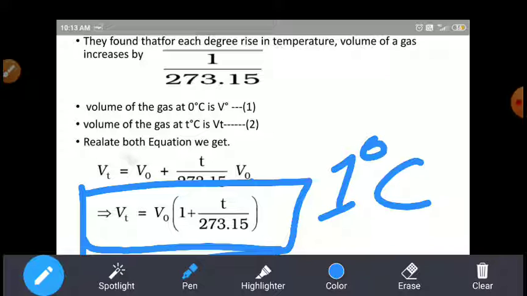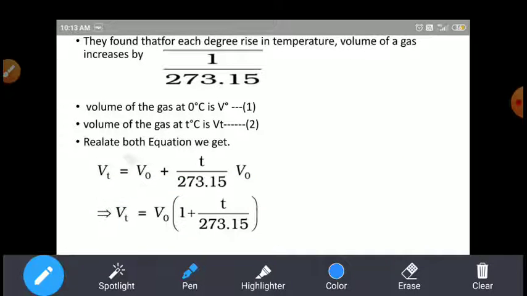Now is it clear, students? For every 1 degree rise in temperature, the volume Vt is equal to V naught under the bracket 1 plus T by 273. Now is this point clear?